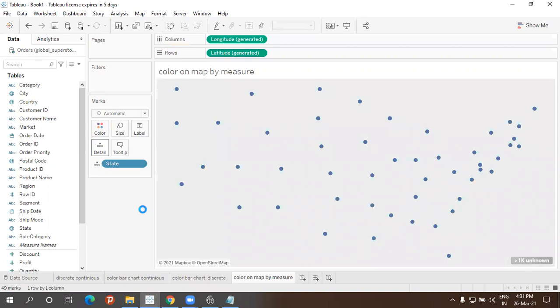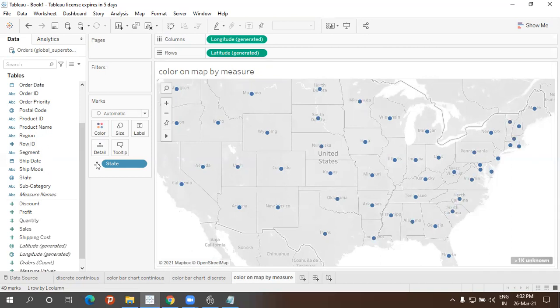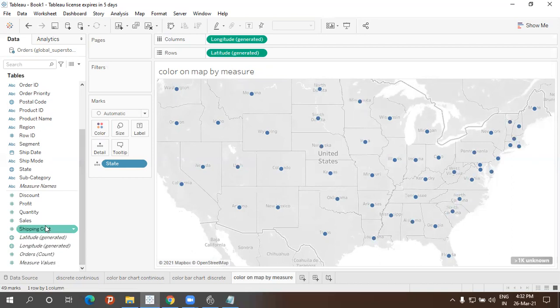It's getting loaded. Wait. Yeah. So can you see that? You drag and drop the state into details, so automatically the map would be loaded here. Okay. So now I'm going to color this map based on the measures. So let me take the measure from here, drag and drop anything into colors. Then tell me which type of colors you're getting.